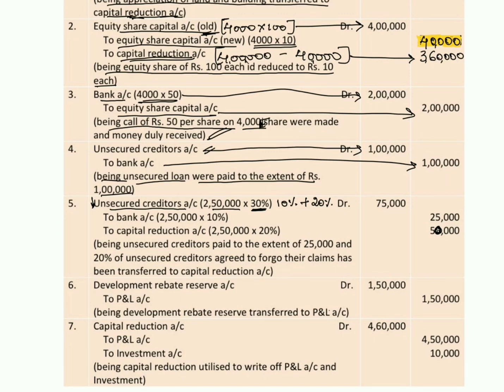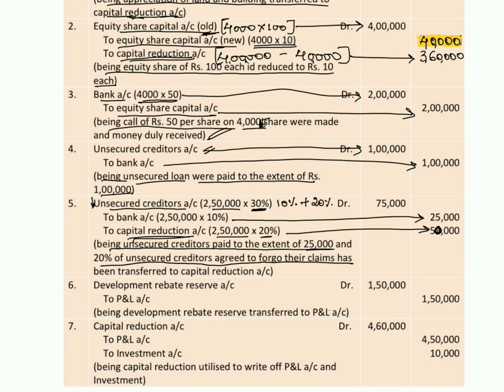Unsecured creditors account debit to bank account 2,50,000 into 10%, which is paid immediately, to capital reduction account, that is foregone value of 2,50,000 into 20%, 50,000 will be transferred to capital reduction account. So the narration will be: being unsecured creditors paid to the extent of 25,000, and 20% of unsecured creditors agreed to forego their claims has been transferred to capital reduction account.